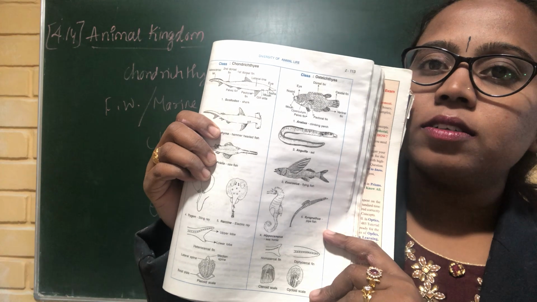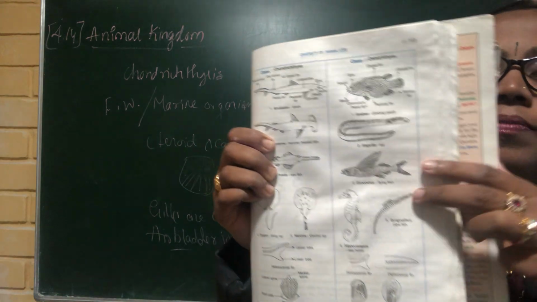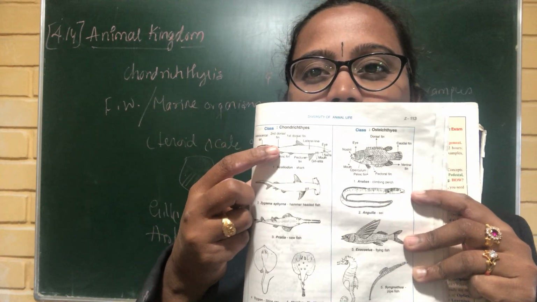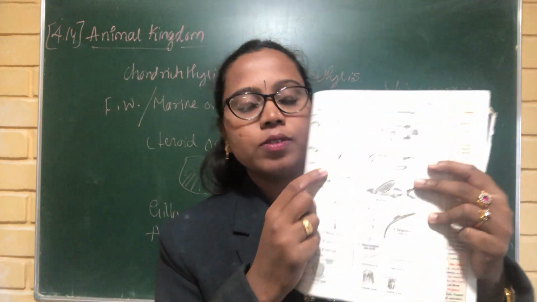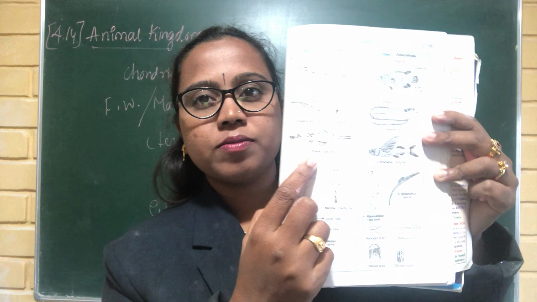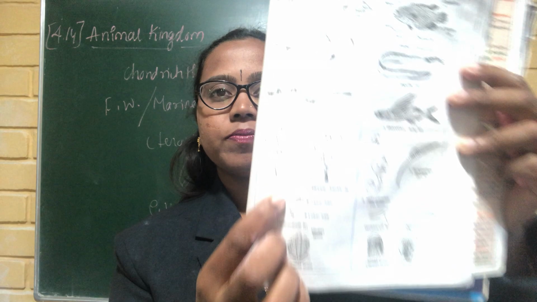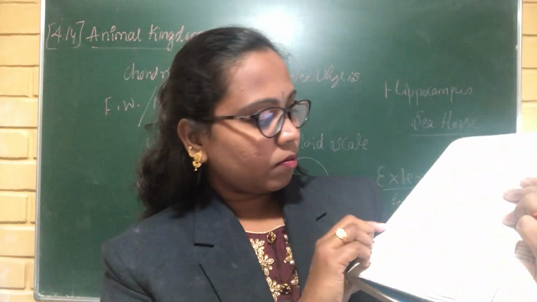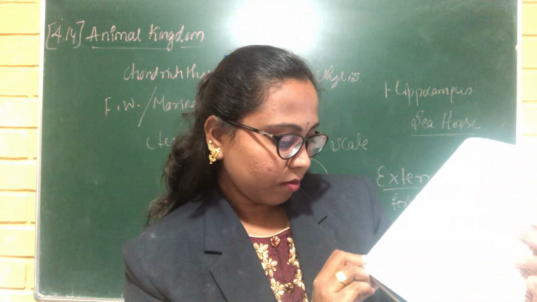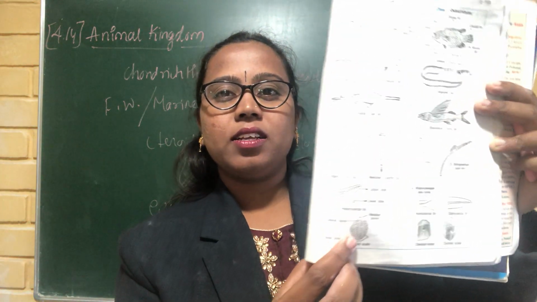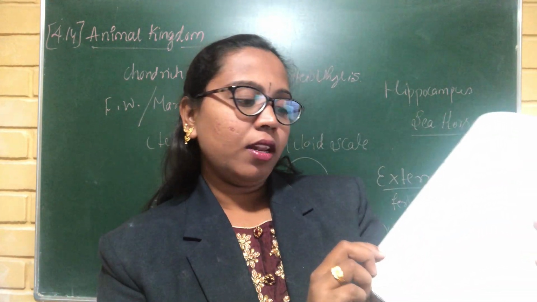See, these are the examples for Osteichthyes and Chondrichthyes. These are all Chondrichthyes: shark, hammerhead, Pristis, Trygon and Narcine. This is the placoid scale. And here the heterocercal fin.